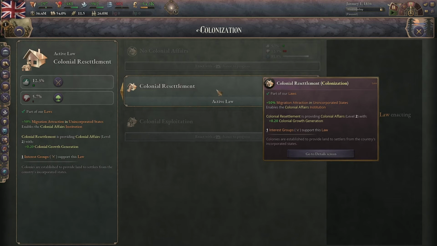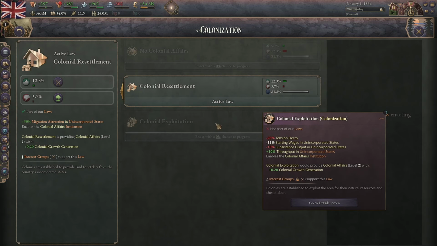Colonial resettlement increases your migration attraction in unincorporated states, and exploitation does a bunch of exploitative things. Increases throughput in unincorporated states. It decreases the starting wages in unincorporated states, and decreases the subsistence output in unincorporated states. It also decreases your tension decay.